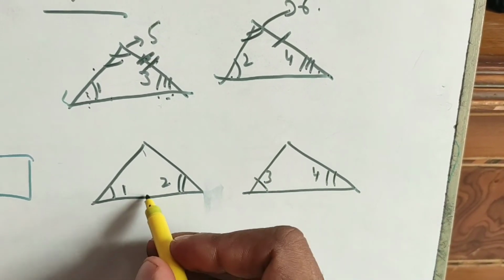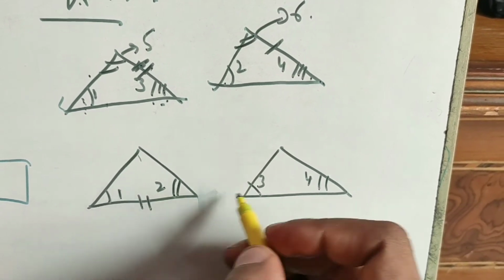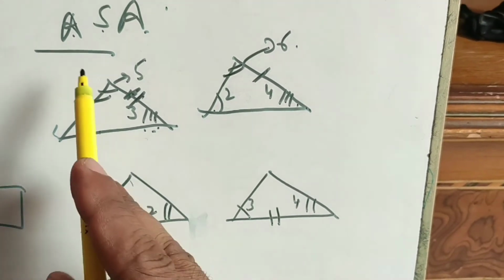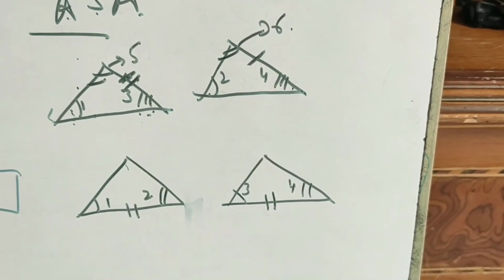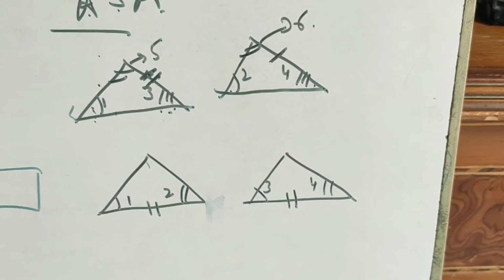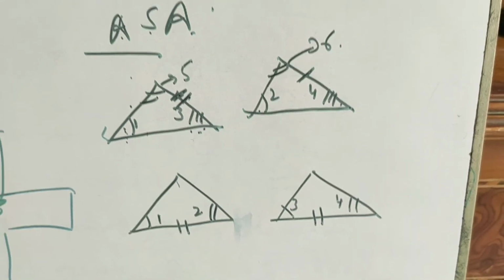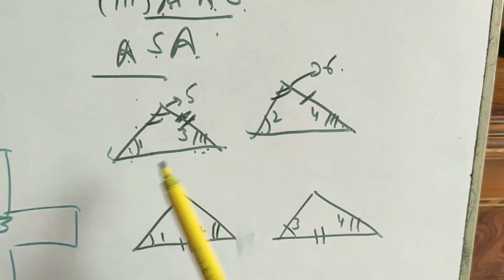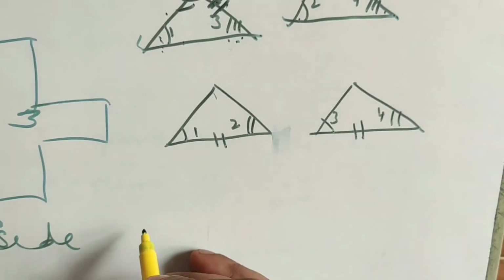Then the side between these two angles, if these two sides are the same, we can say that the triangles are congruent by angle, side, angle. So this is ASA or AAS. AAS was two angles and one side.